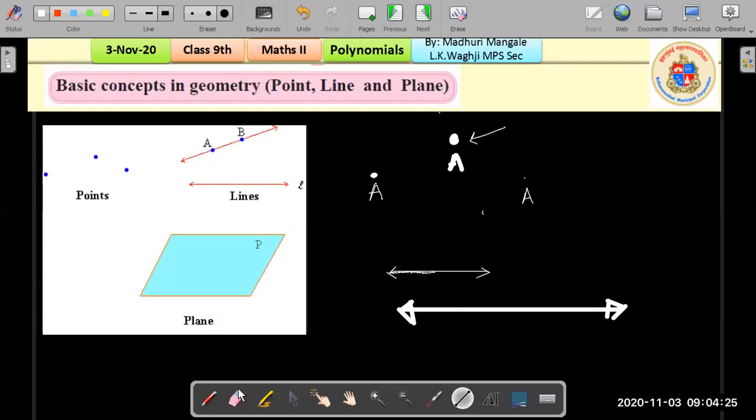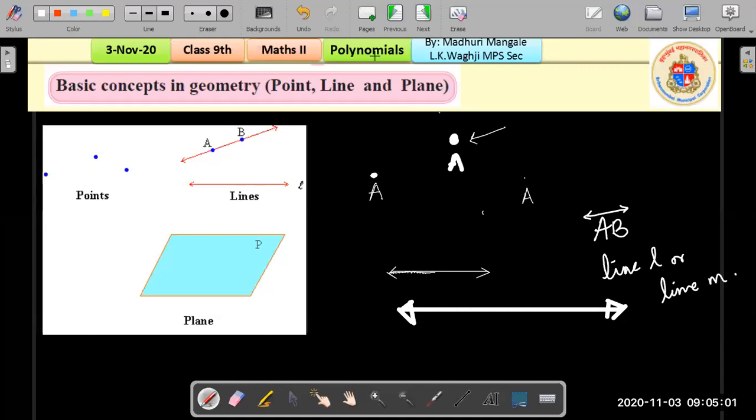And how do we write it? We write it as AB and we draw a line over it like this. Okay, instead of using capital letters and 2 points, we can also write it as line L. We can use small letters like that. Let's say line L or line M, like that. Okay, and plane, you will be studying a lot about plane in higher classes.